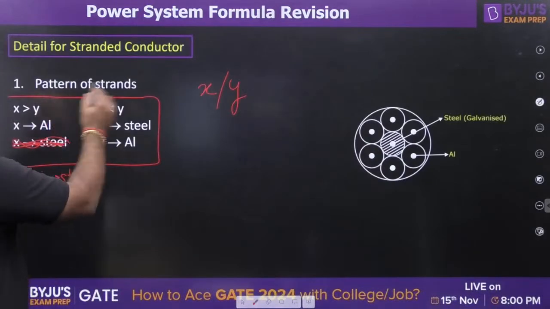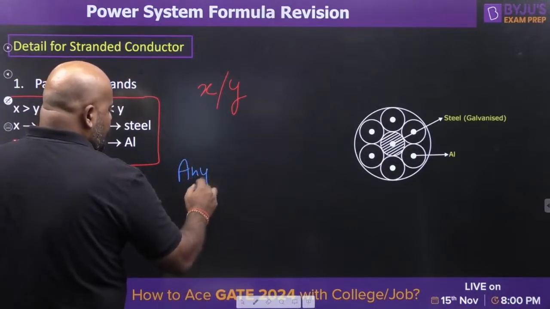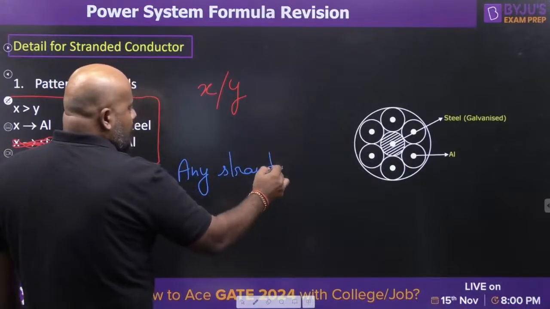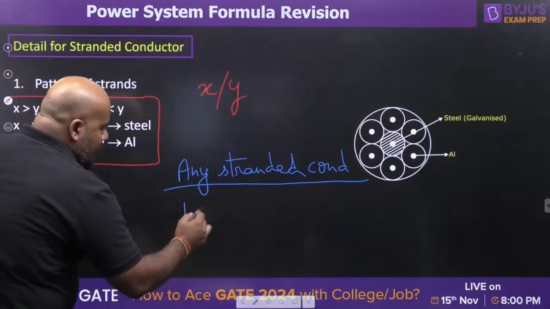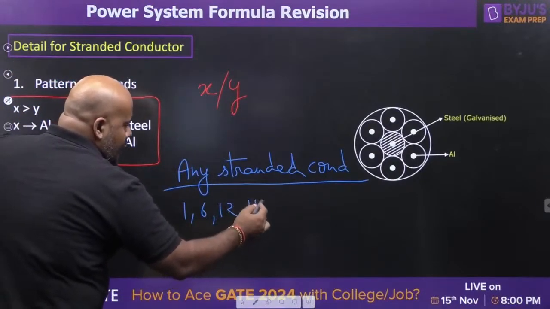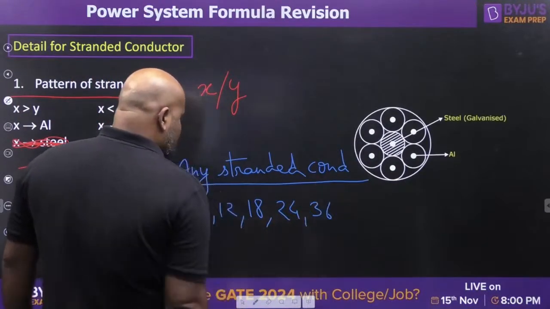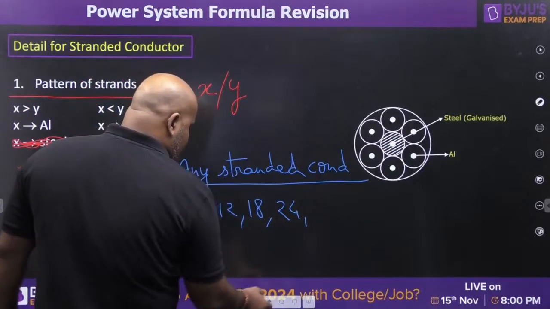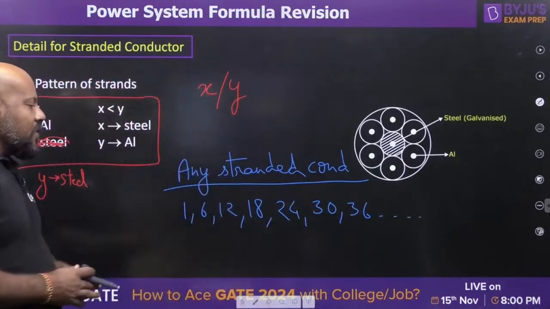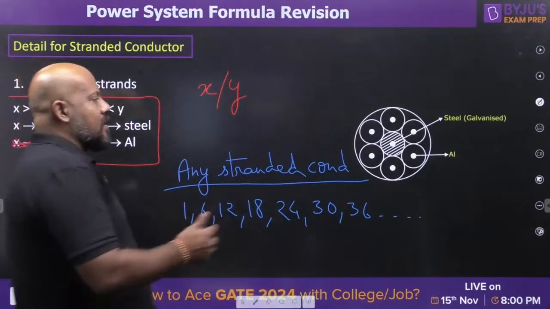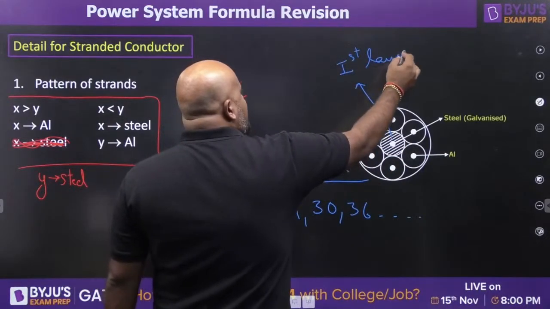But if you talk about the pattern of strands, whether it is an ACSR conductor or any stranded conductor, then the pattern of strands is going to be 1, 6, 12, 18, 24, 30, 36, etc. So it is a multiple of 6, as you can observe here. This is the first layer. So the first layer is going to have only one strand.